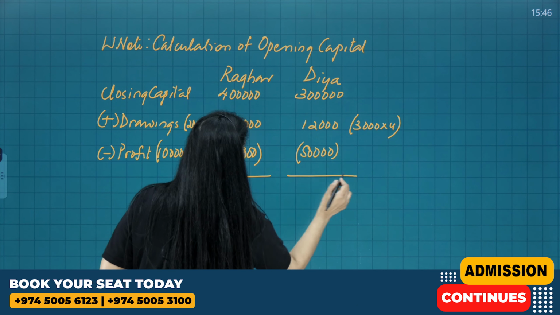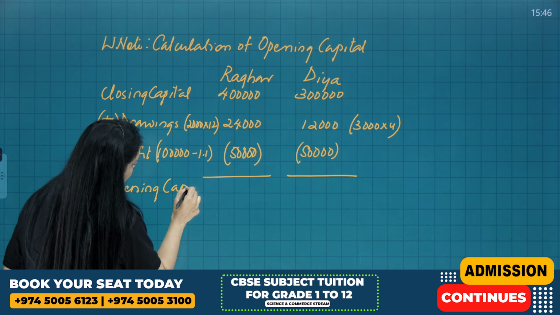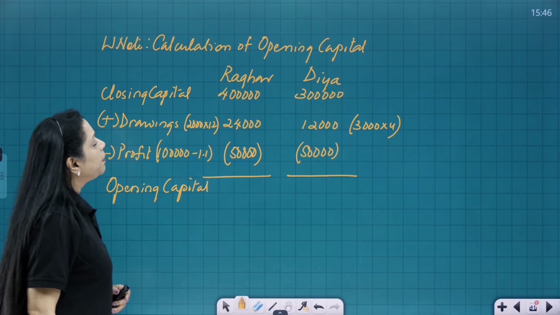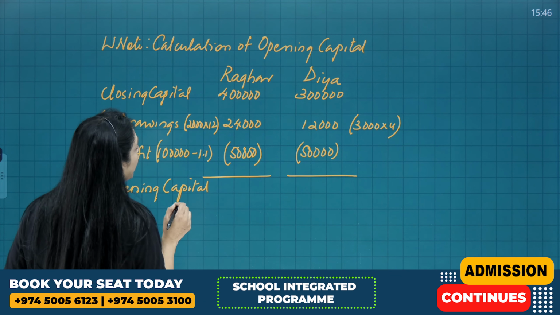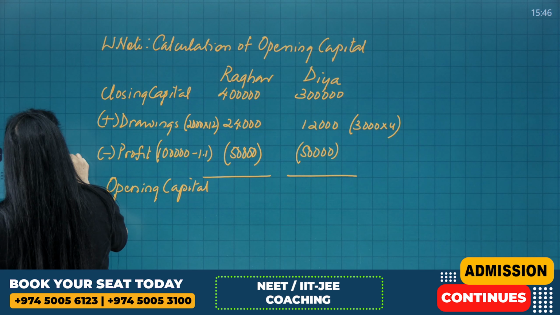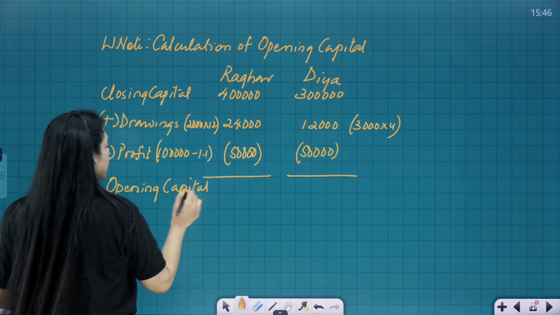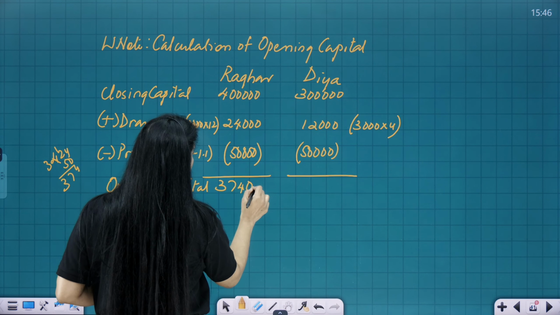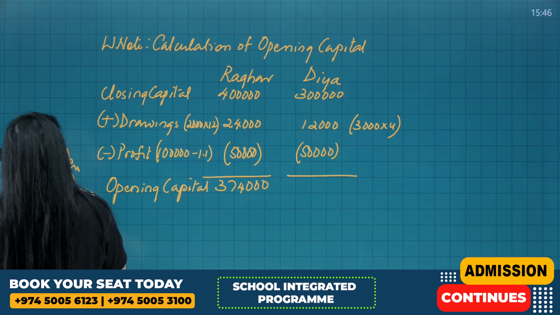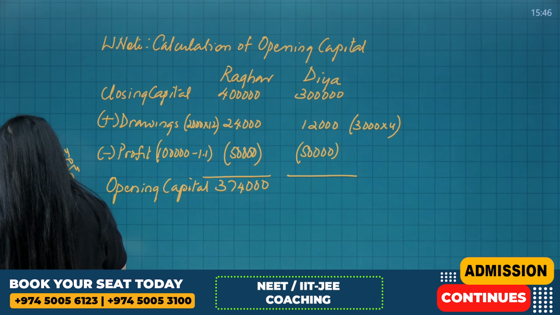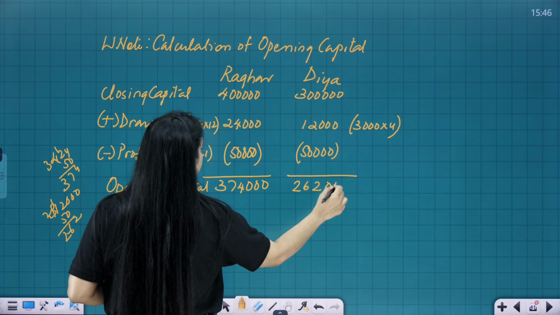So your opening capital: 4 lakh plus 24,000, 4 lakh 24 thousand, minus 50,000, is 3,74,000, and for Diya it is 3,12,000 minus 50,000, 2,62,000.